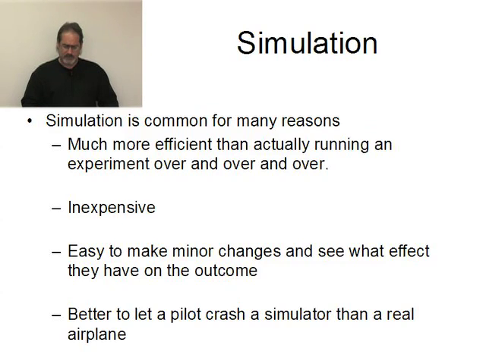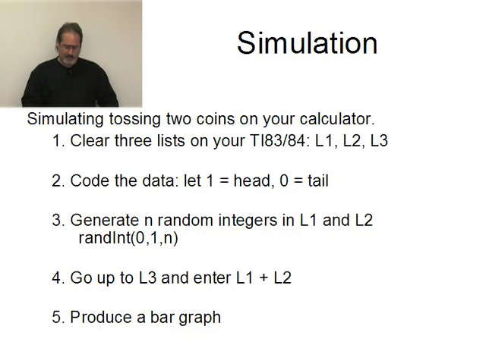So let's take a look at a real simple simulation. What I want to do is simulate tossing 2 coins in your calculator. Here's the idea. You don't know what the probability is when we start tossing 2 coins. You want to know the probability of getting no heads, 1 head, or 2 heads. That's the only thing that could happen, right? When you flip 2 coins, they could both be tails, so there's no heads. One or the other could be a head, which means one's a head, the other's a tail, or they both could be heads. So I want to see what the probabilities are, based on simulation, of getting no heads, 1 head, and 2 heads.